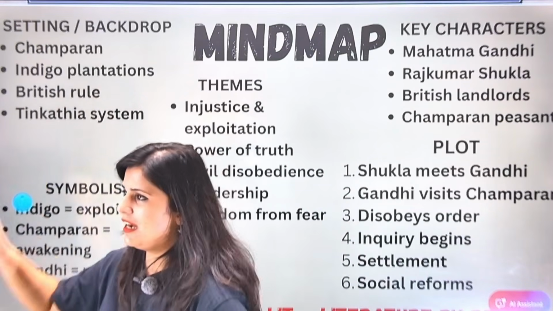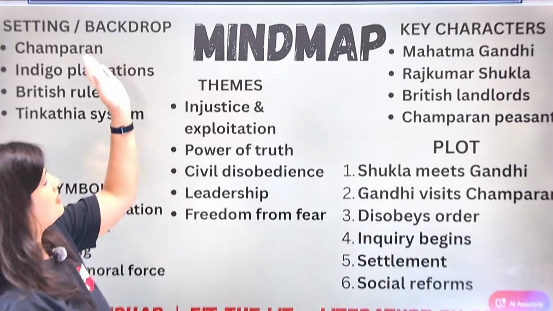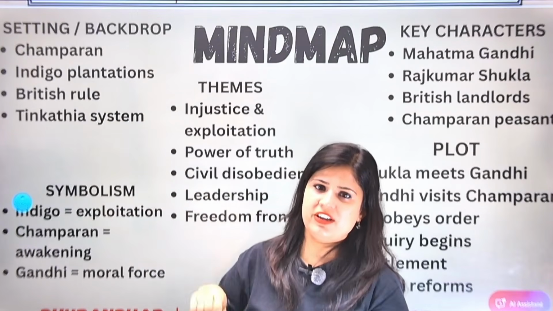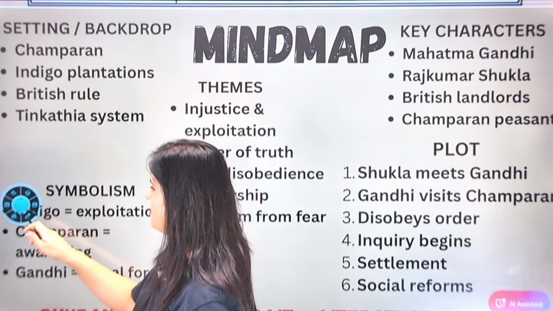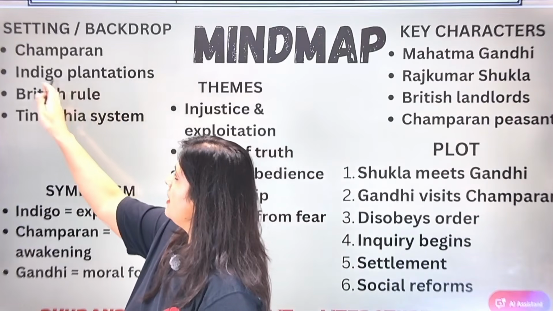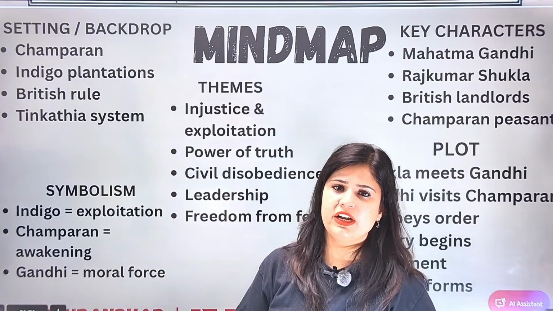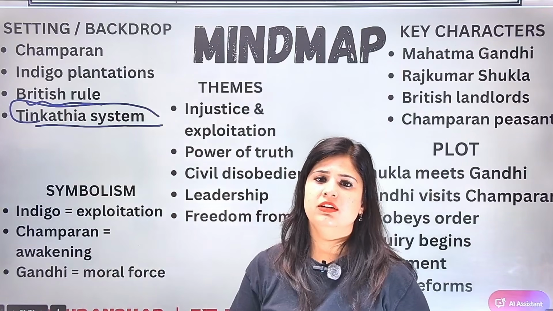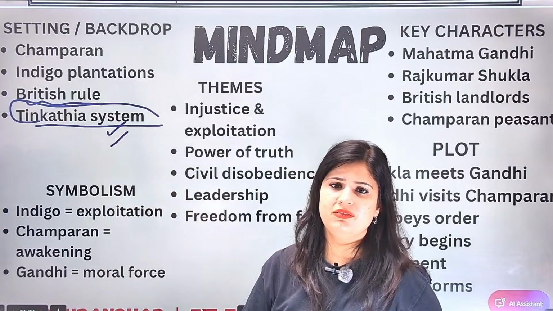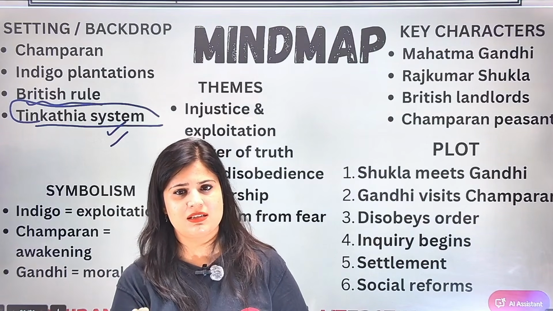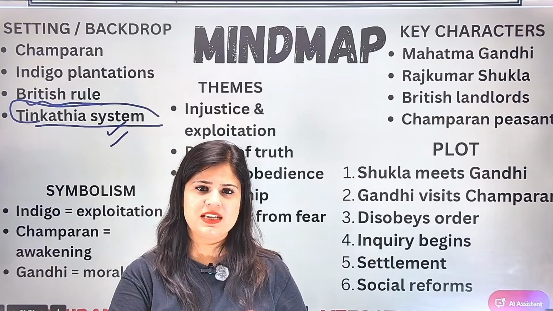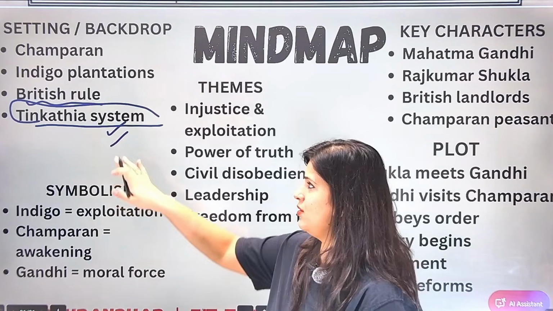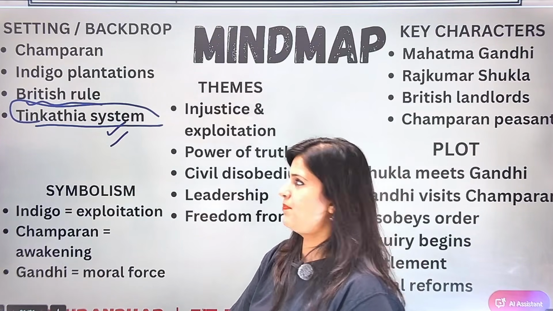We know that most of the chapter takes place in Champaran, and it talks about the indigo plantation, the condition of indigo plantations, or the unjust system that was there with respect to indigo plantations. The British rule and the Teen Kathia system. As I told you, the Teen Kathia system is also there in the chapter wherein we are talking about the unjust contract that the farmers had to go through, or the unjust compensation that they had to pay in order to break away from this particular system.